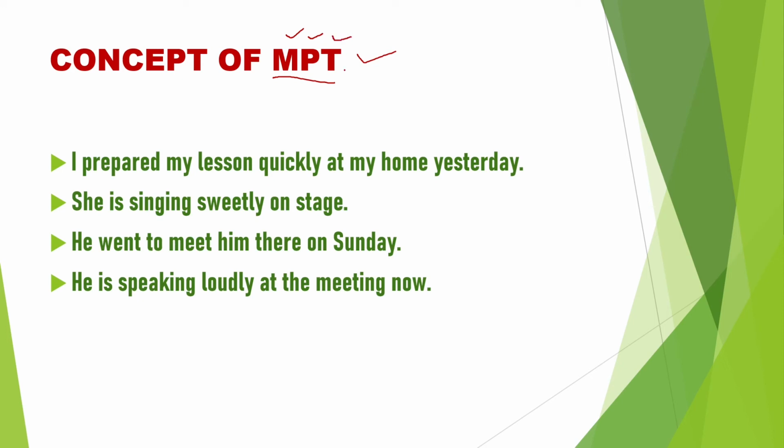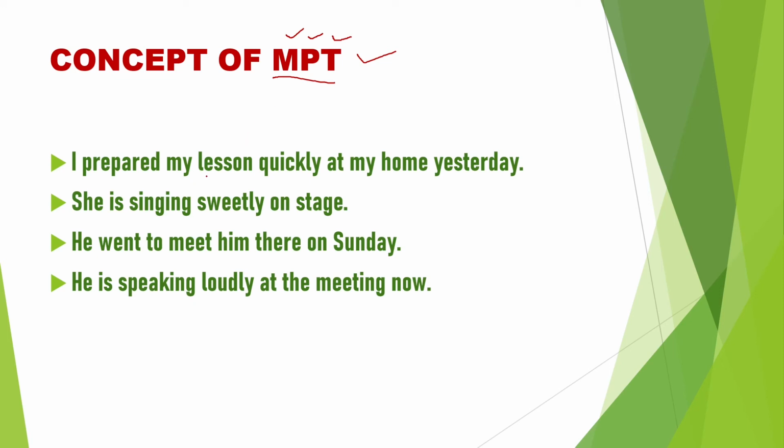When there are two or three adverbs, manner, place and time, what will be the order? The order will be adverb of manner, then adverb of place, then adverb of time.